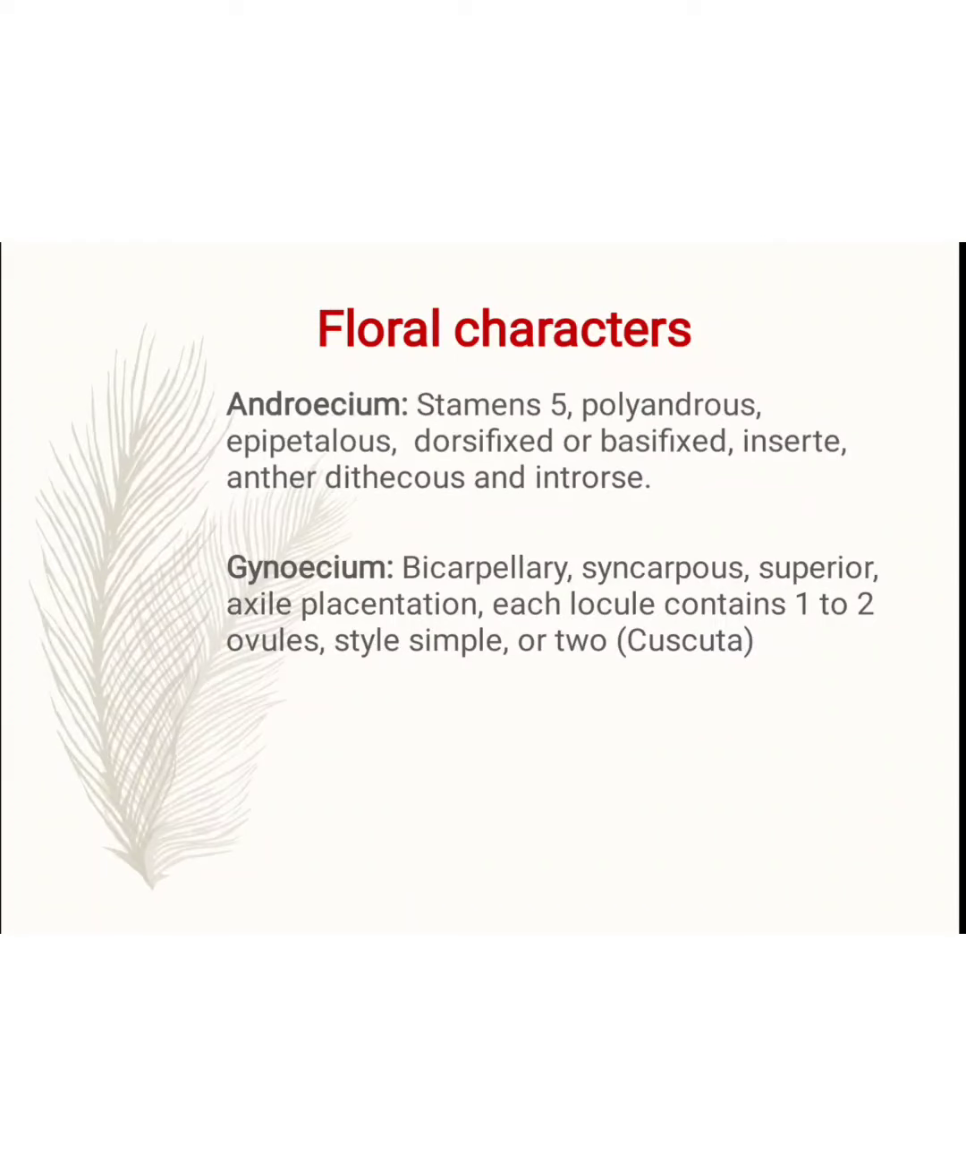Gynoecium, in this the carpels number two, it is called the bicarpellary. The syncarpous means they are fused together. Then the superior ovary with axile placentation. Axile placentation, in this the ovules develop from the central axis. Each locule contains one or two ovules. In the axile placentation, generally each locule contains 1 to 2 ovules. Then the style is simple. In Cuscuta reflexa, the style is 2 in number.